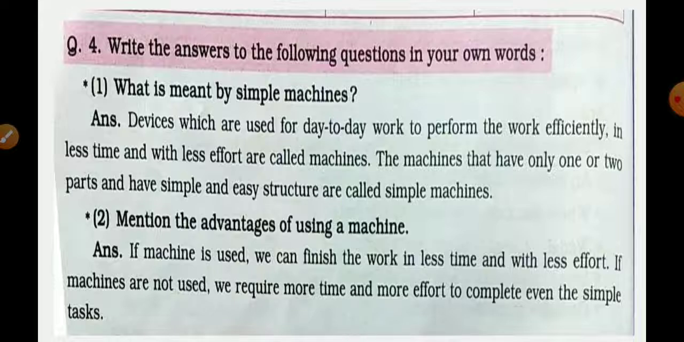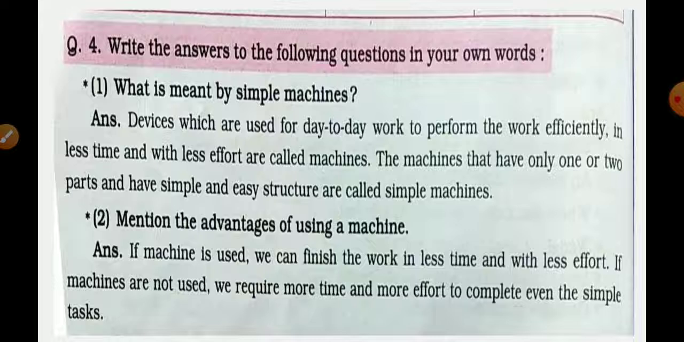Devices which are used for day-to-day work, to perform the work efficiently in less time and with less effort, are called simple machines. First of all, that is called machines. Simple machines are very easy to handle and make our work easy. The machines that have only one or two parts and have a simple and easy structure are called simple machines.